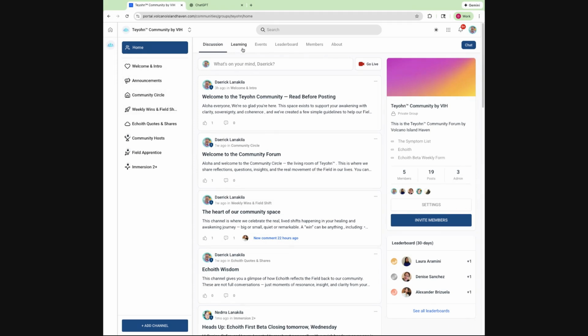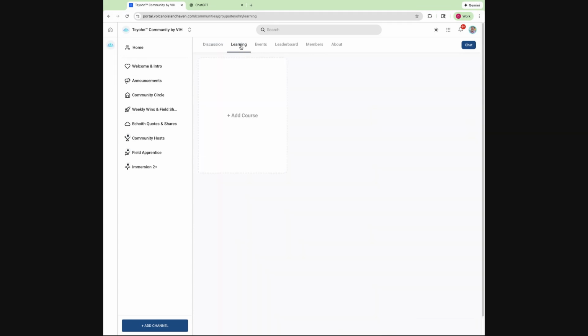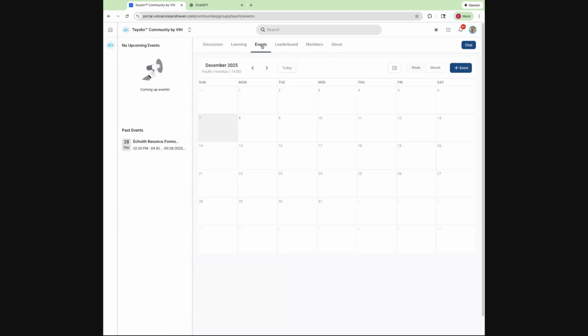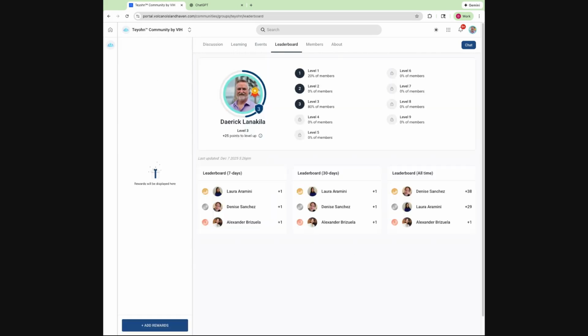Now, these tabs here, learning, I don't think we have any posts in here, but this will be where we can also post some courses for the future. This will be where we tell you the events that are coming up. We'll be sharing things like the Wednesday call and Thursday call. We'll be putting that in there. And then the leaderboard.